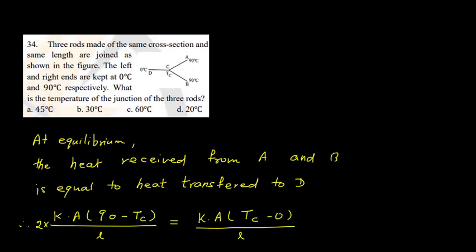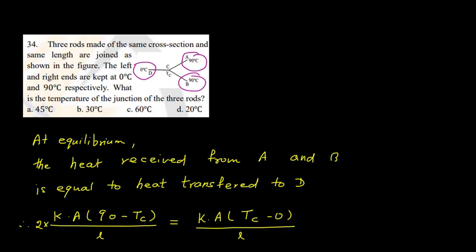Now question number 34. 3 rods made up of the same cross section and same length are joined as shown in the figure. So you can see one rod is AC, one rod is BC and one rod is CD. So 3 rods made of the same cross section and same length are joined as shown in the figure. The left and right end are kept at 0. So here you can see the temperature is at 0. Here the temperature is at 90.